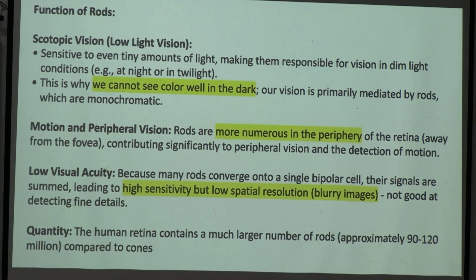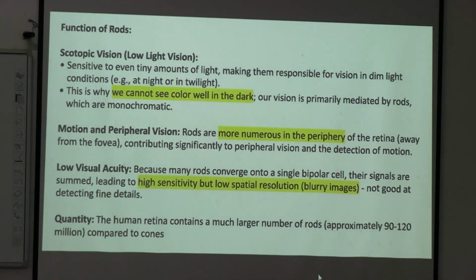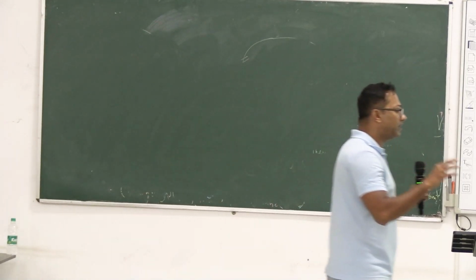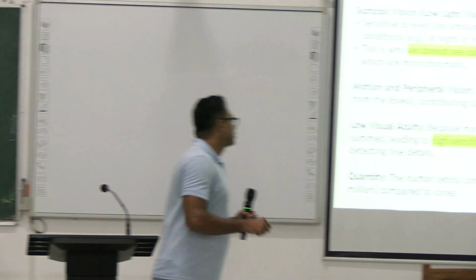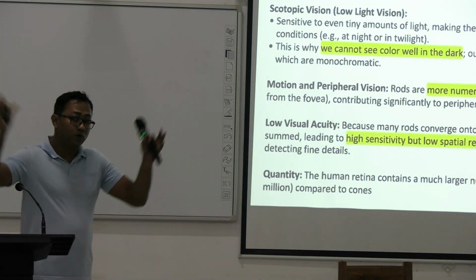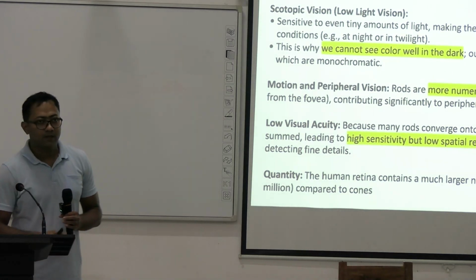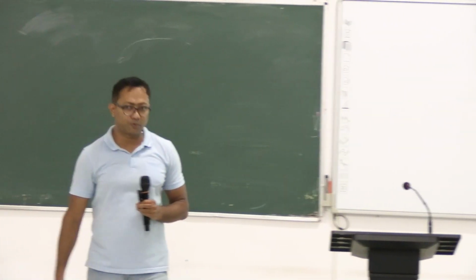Okay, if you see the retina, rods will be arranged so that many rods converge into one. But okay, so the connection is not one to one. There are many rods that converge into one single bipolar cell.